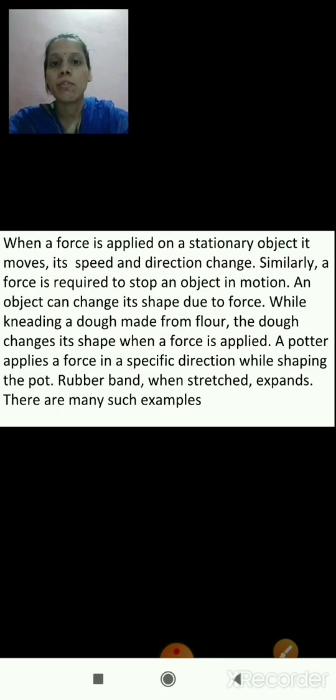Now, when a force is applied on a stationary object, it moves. When we are applying force on a stationary object, it will start moving. So its speed and direction change. Similarly, a force is required to stop an object which is in motion. When an object is stationary, we apply force to move that object, and when the object is in motion, we also apply force to stop that object.